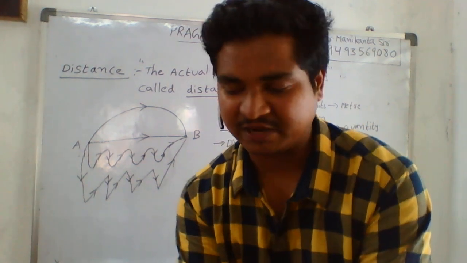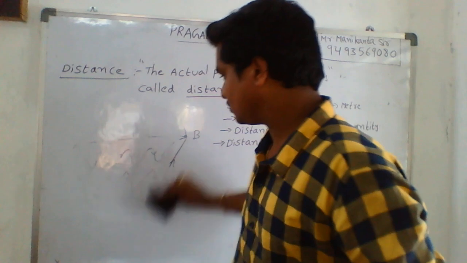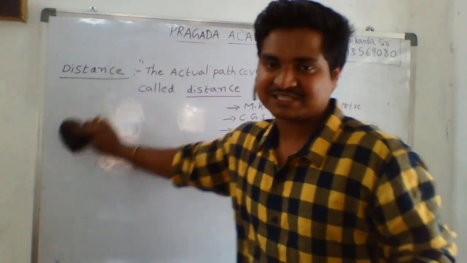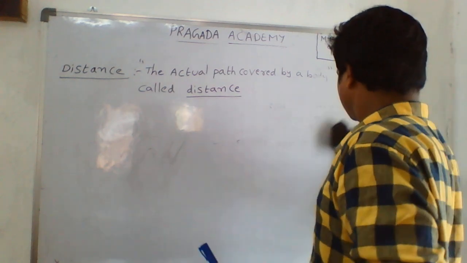I will explain the conversions of units of distance, to solve problems using the distance concept. We need to know a few conversions. So what are the conversions?